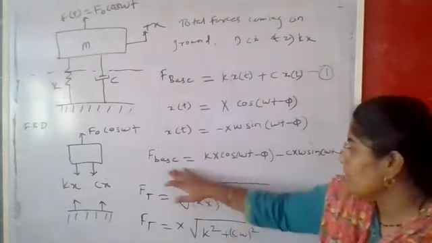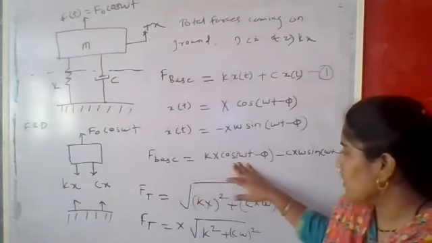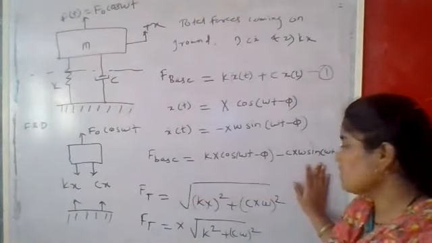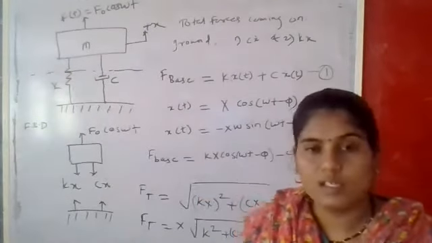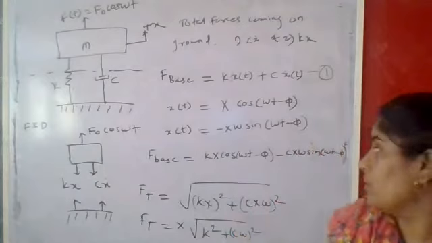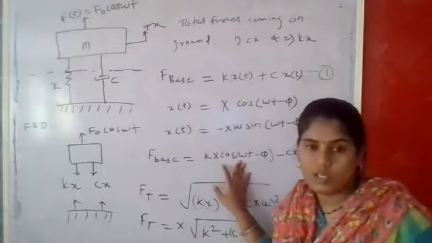F base is with respect to kX cos omega t and cX omega sin of omega t, with respect to stiffness k, that is the spring force, and the damping force, up to the foundation support.